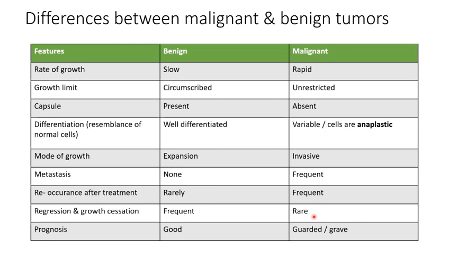The prognosis of benign tumors is good, and the prognosis of malignant tumors is guarded or grave, meaning it is a hopeless prognosis. We don't know whether someone will be cured.